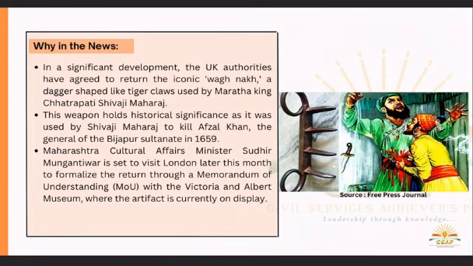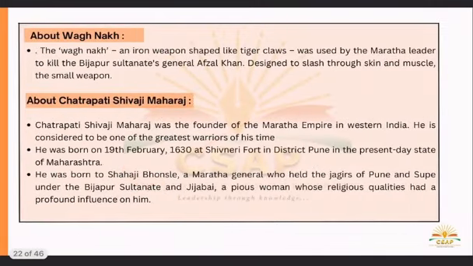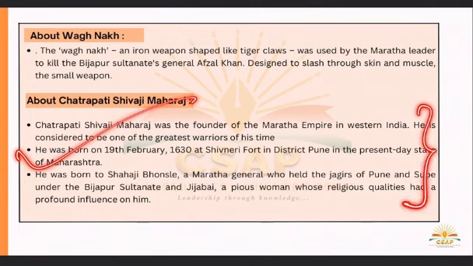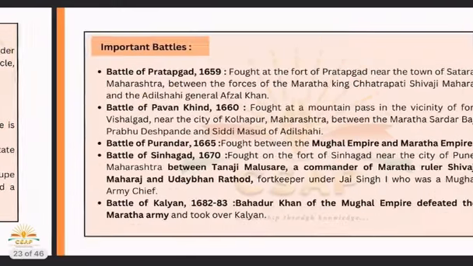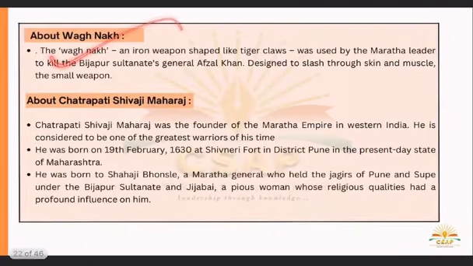Killing Afzal Khan in 1659. So Wagh Nak is an iron weapon shaped like tiger claws which was used by the Maratha leader to kill the Bijapur Sultanate General Afzal Khan, and it is designed to slash through skin and muscles. A small weapon. Okay, we all know who Chhatrapati Shivaji Maharaj is, so read a little about this, but you should know about this one, Wagh Nak.